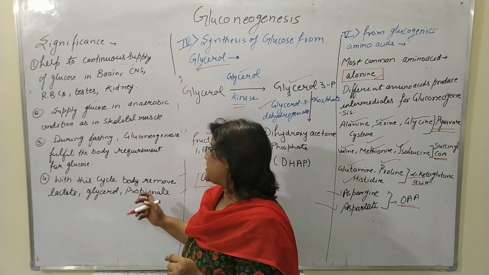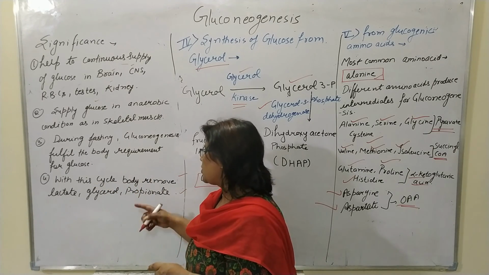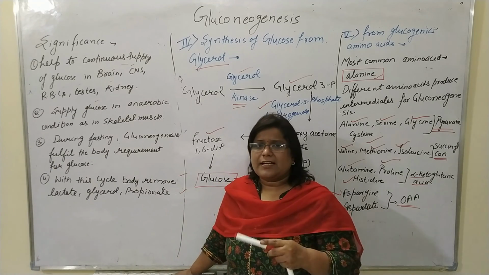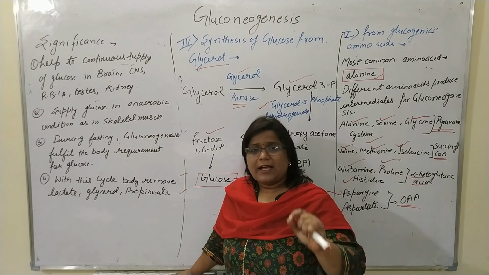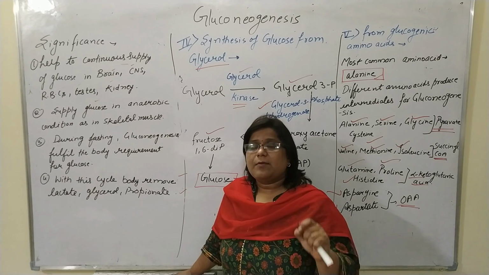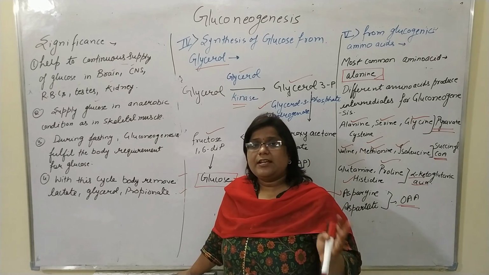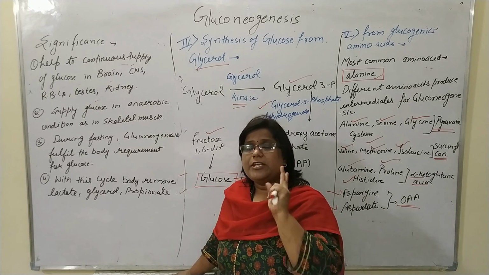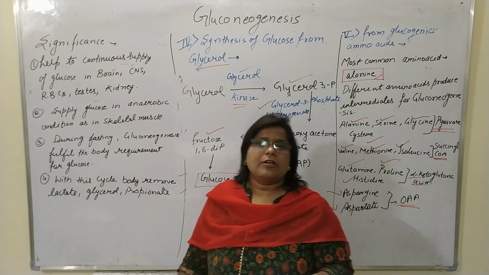The next significance is that with this cycle the body removes lactate, glycerol and propionate. As we know, lactate is toxic for our muscles. So with the help of gluconeogenesis, our body removes such toxic products and utilizes them in the formation of glucose. This is the whole of gluconeogenesis.